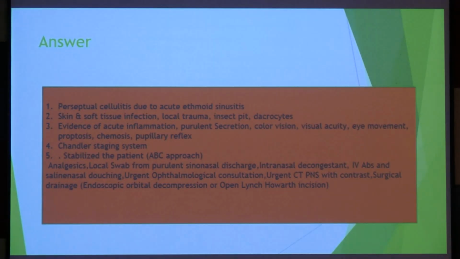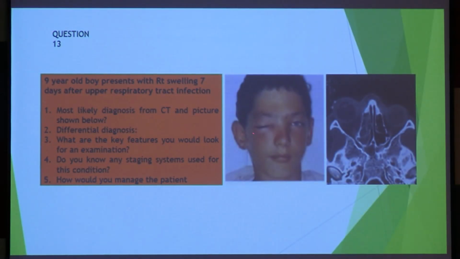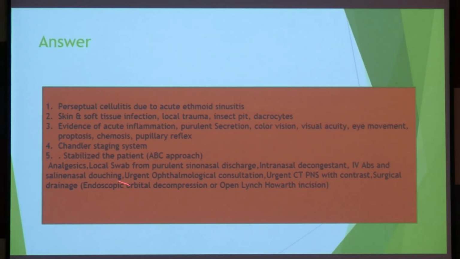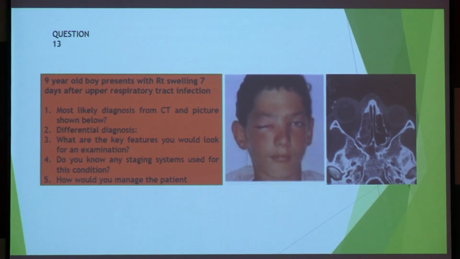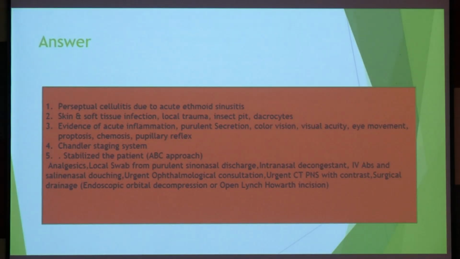See. This is the thing I discussed in the last class. Okay. The complications of acute rhinosinusitis, the stages. Right? There are 5 stages. Did I tell you? Chandler's staging system, I told you. Preseptal cellulitis, orbital cellulitis, abscess, cavernous sinus thrombosis, 5 stages. Okay? You have to remember this.